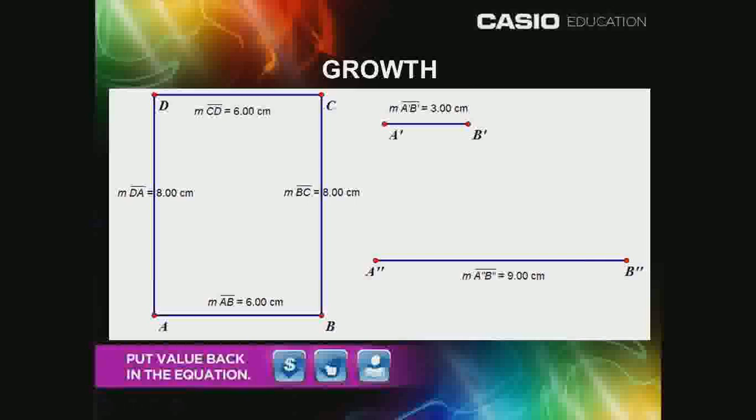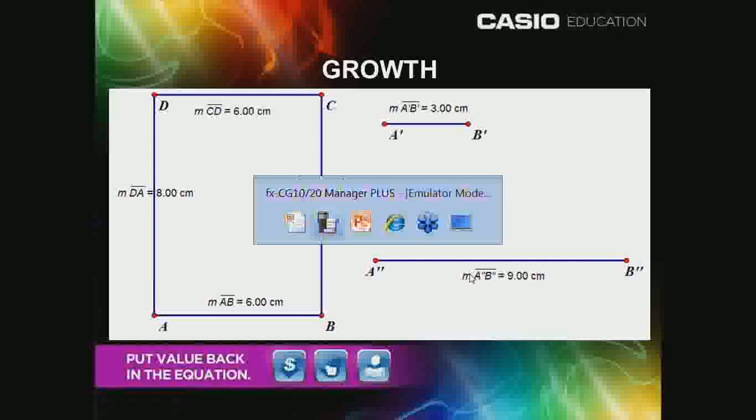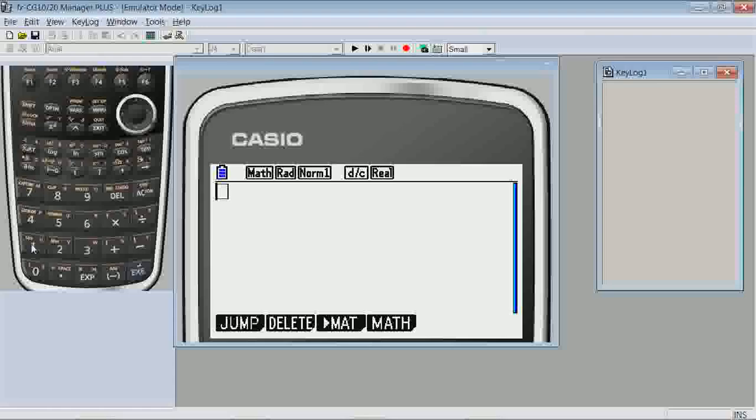In the Run Matrix menu, so I'll go back to the calculator and go to the Run Matrix menu. One way is to enter the ratios as fractions and see if they reduce to the same values. For example, does 6 to 8 reduce to the same value that 9 to 11 reduces to? Didn't work there. Or to the same value that 9 to 12 reduces to? And that did reduce to the same ratio.